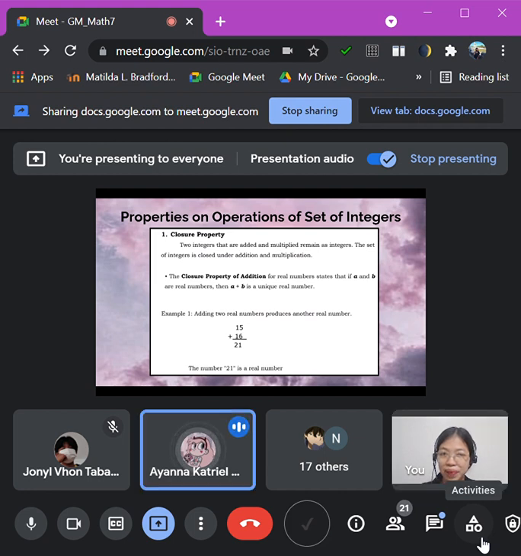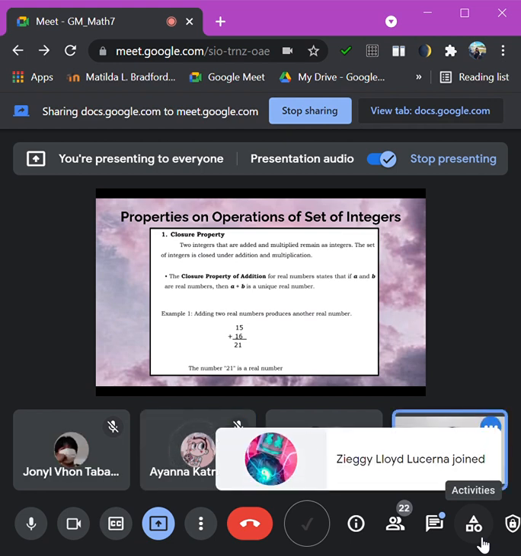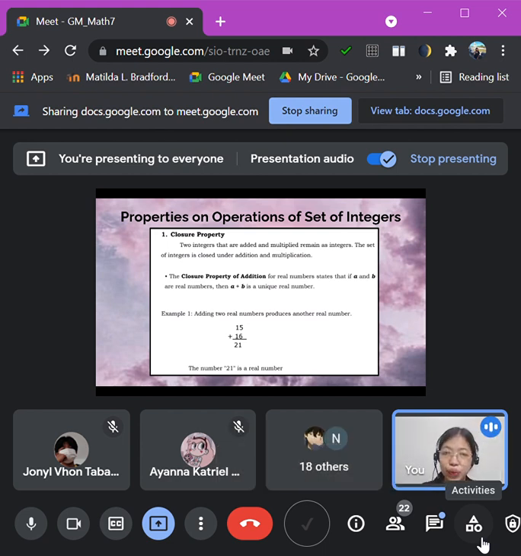Closure property. Two integers that are added and multiplied remain as integers. The set of integers is closed under addition and multiplication. Okay, thank you, Ayana. So the closure property can be used in addition and multiplication. It will remain as integers if we add or if we multiply.